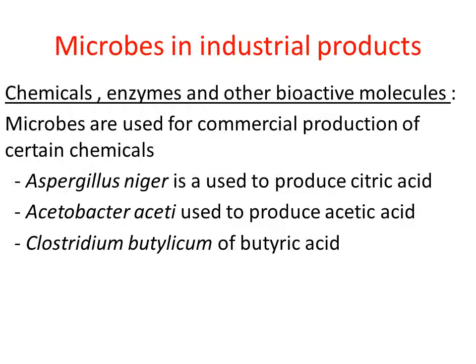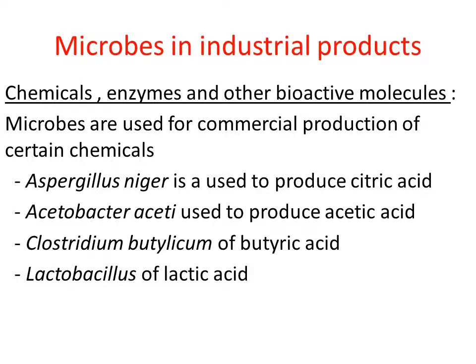Because of these applications of butyric acid, it is produced on a large scale by using some microorganisms. The Clostridium butyricum bacteria is grown in the industries on a large scale to produce butyric acid, right?